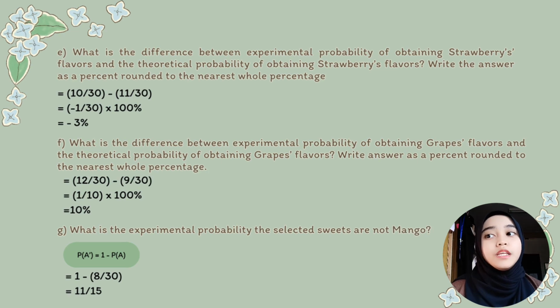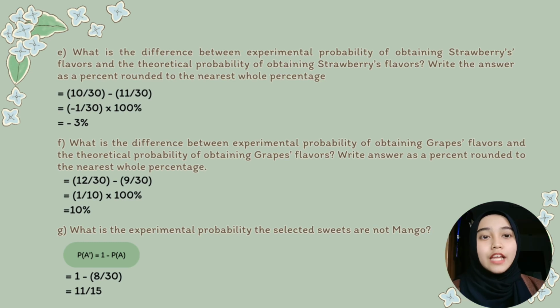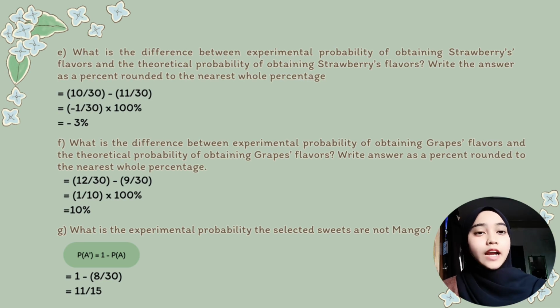What is the difference between the experimental probability of obtaining strawberry flavor and the theoretical probability of obtaining strawberry flavor? Write the answer as a percentage rounded to the nearest whole percentage. Experimental probability is 10 over 30 and the theoretical probability is 11 over 30. 10 over 30 minus 11 over 30 gives negative 1 over 30. Then we multiply negative 1 over 30 by 100% and we can write it as negative 3%.